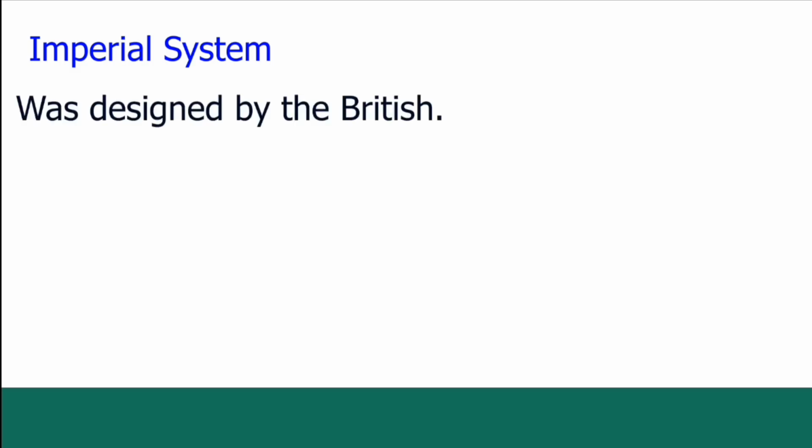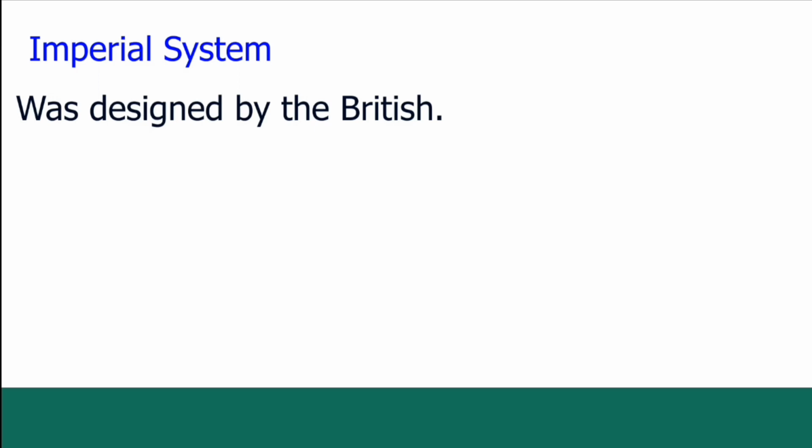Now when it comes to units, there are many kinds of units that are used across the world. One of the systems of units used is the Imperial System, designed by the British. Remember, at some point in the history of the world, the British Empire ruled most parts of the world. As a result, their units were used across the world.